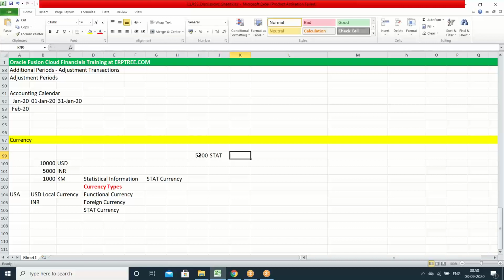You give this specification and use it for calculation purposes. We have a separate concept for this. When you deal with it, you'll come to know how it can be useful. But for now, as a simple point, take stat currency as one more currency type that we always use for statistical information. We have to deal with that concept, then only you can understand.